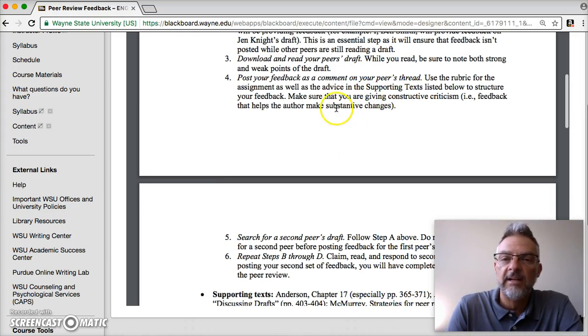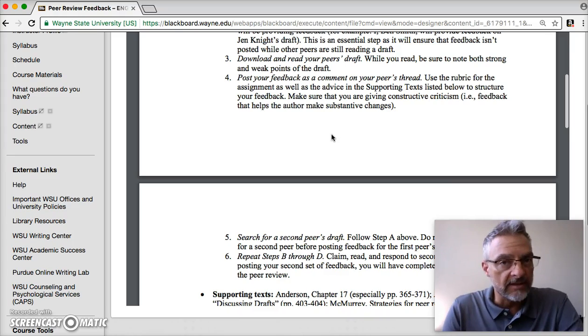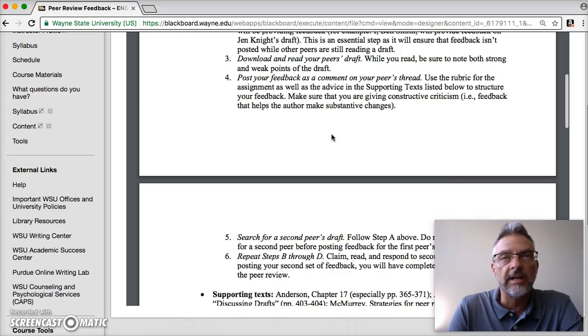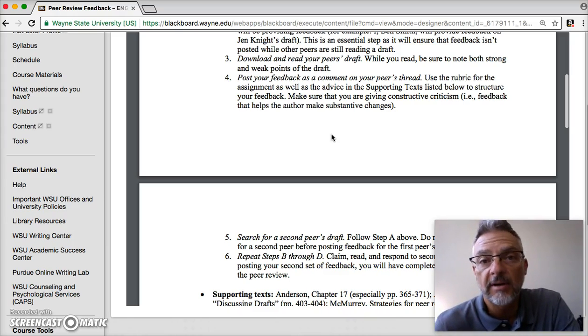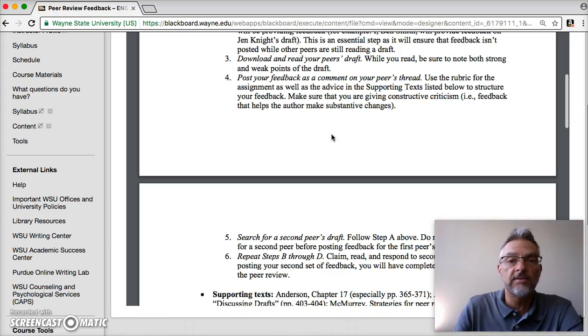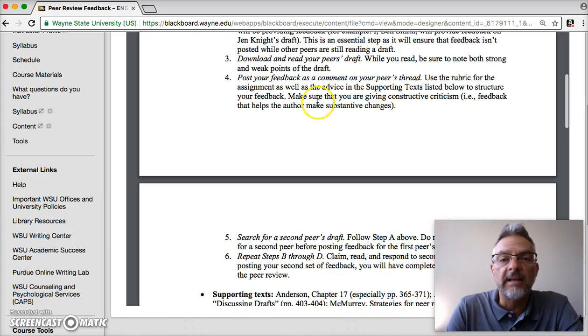Structure your feedback. Make sure you're giving constructive criticism, i.e. feedback that helps the author make substantive changes. So, for example, let's say you're talking about formatting. One of the things I've been preaching since week 1 and week 2 is hierarchy. So make sure you pay attention to how the headings are listed, if they are in a sans serif font, and that there is a serif font perhaps in the body paragraphs, and that they're using their headings consistently, things of that nature.